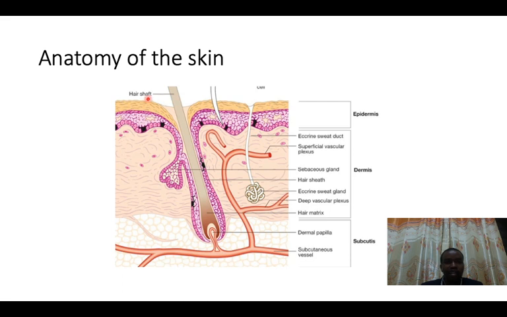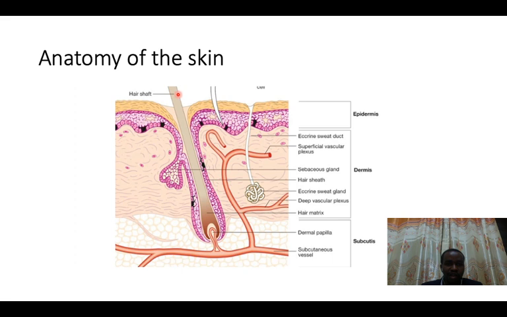The pilosebaceous unit is made up of the hair follicle together with the sebaceous gland. The sebaceous gland produces sebum on top of the skin, and this sebum is sometimes used as an antibacterial agent on the skin. It also lubricates the skin, prevents it from becoming hard, and prevents evaporation of water from the skin.